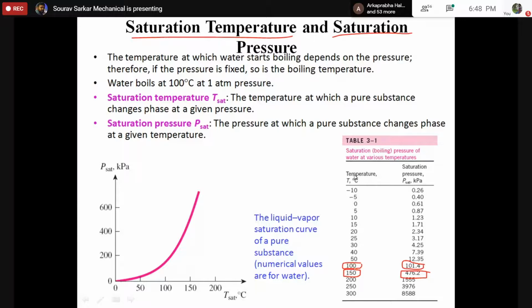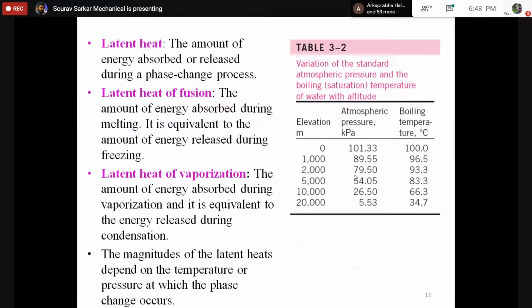So let me repeat a few things we know. What is latent heat? This is known to us: the amount of energy absorbed or released during a phase change process. What is latent heat of fusion? The amount of energy absorbed during melting, which is equivalent to the amount of energy released during freezing.